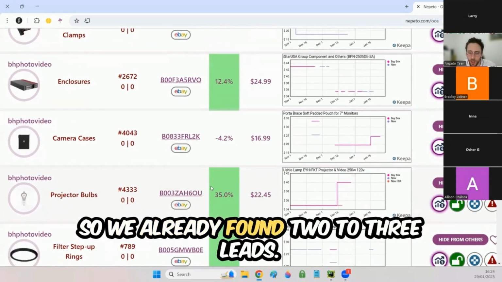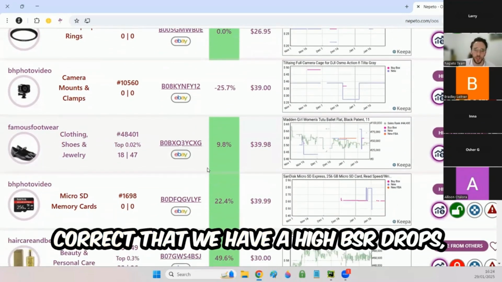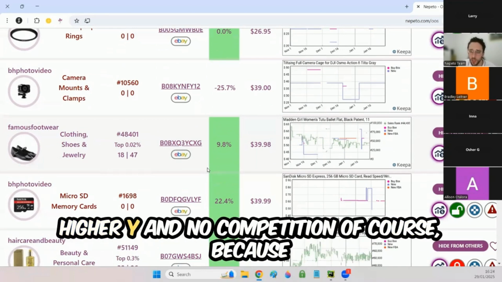So we already found 2 to 3 leads, if I remember correctly, that have high BSR drops, high ROI, and no competition, of course, because it's the out of stock section.